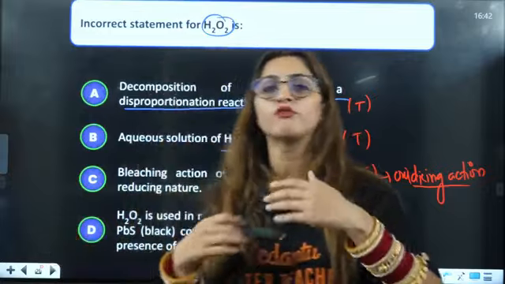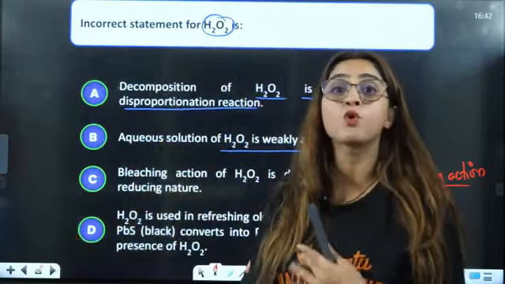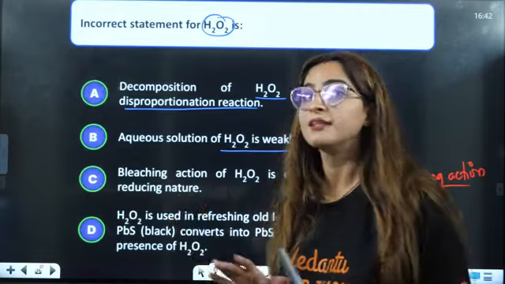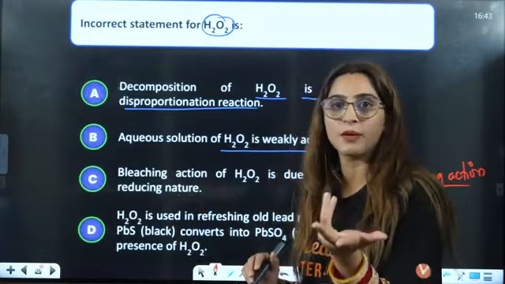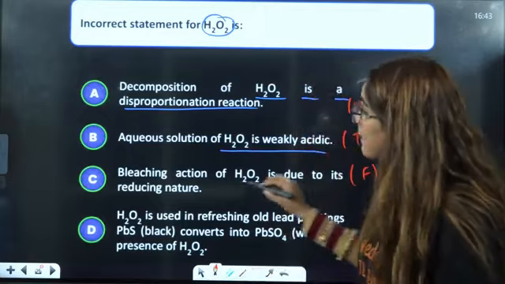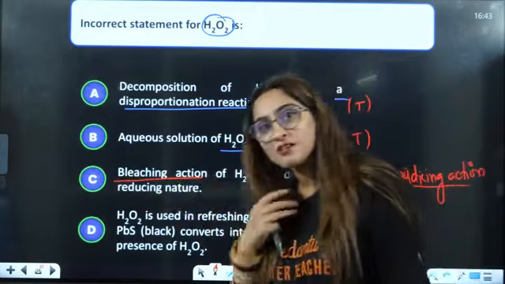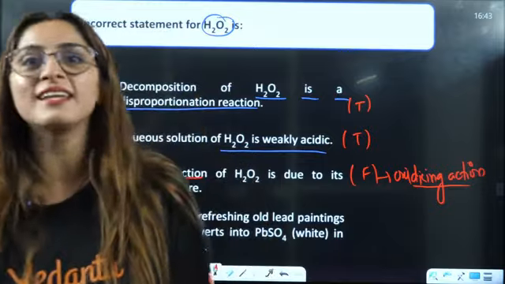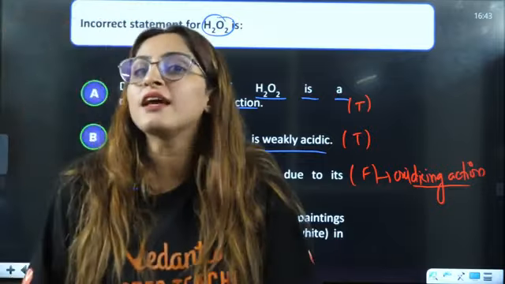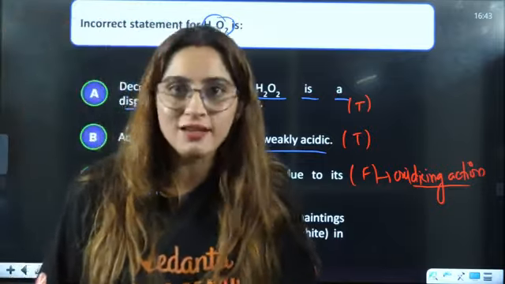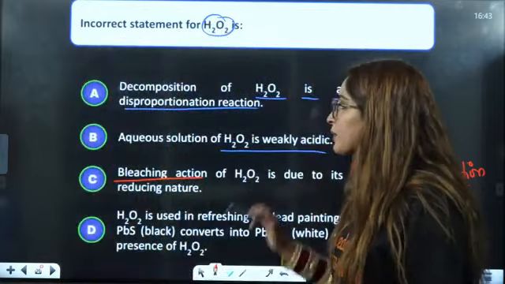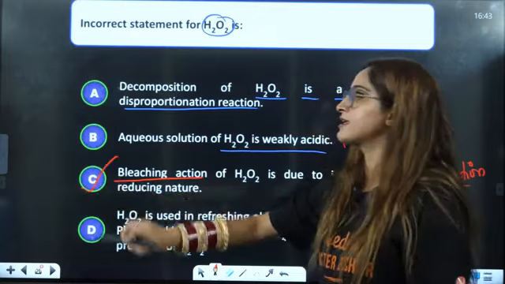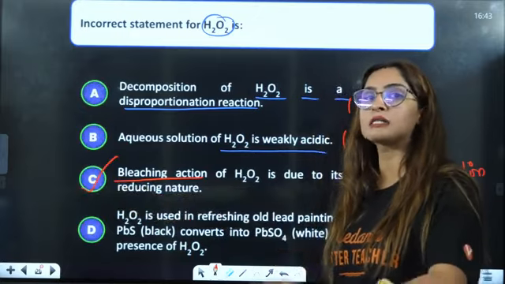Just imagine you have no idea about these options. I have no idea. I want to guess it. Then at least you should know one thing. This is a very common basic chemistry thing to know, that bleaching action will be due to oxidizing nature. Bleaching nature of anything will be because of its oxidizing nature, not because of its reducing nature. So that is wrong. So definitely you can write that C is the incorrect statement. So that is the correct answer.